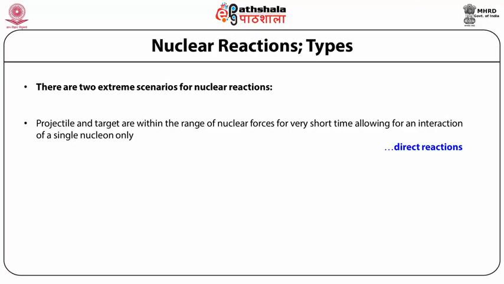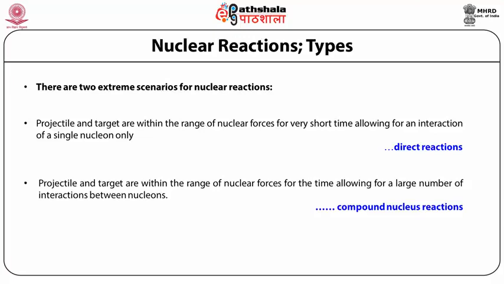Reactions happening in that condition are called direct reactions. Another scenario is that the projectile and target are within the range of nuclear forces for a time allowing for a large number of interactions between nucleons. The reactions happening in this scenario are called compound nuclear reactions.